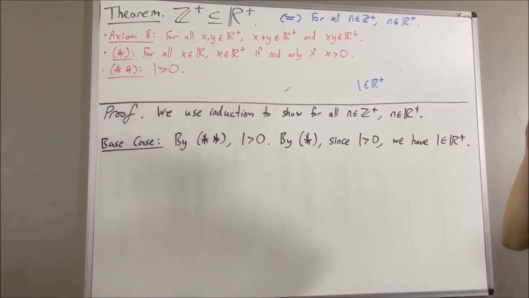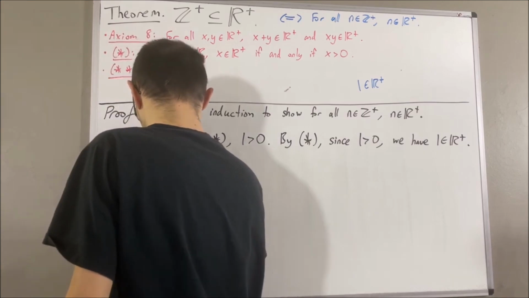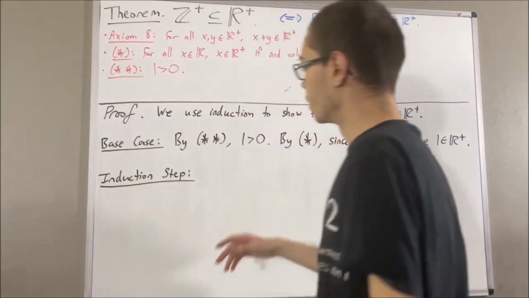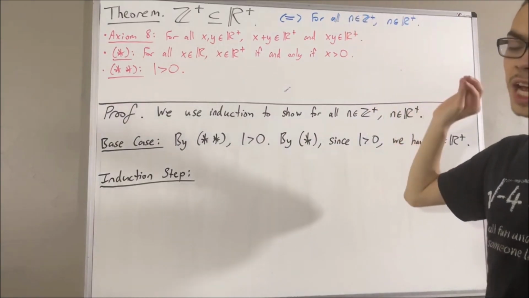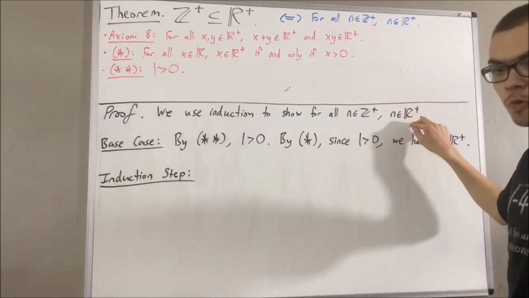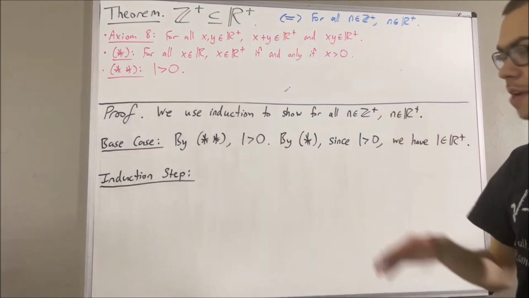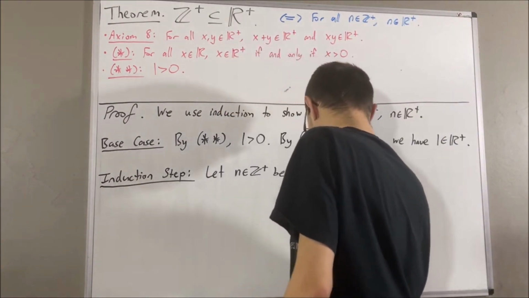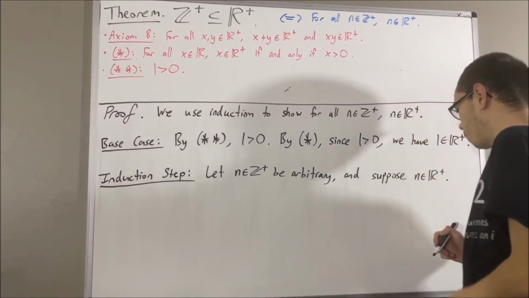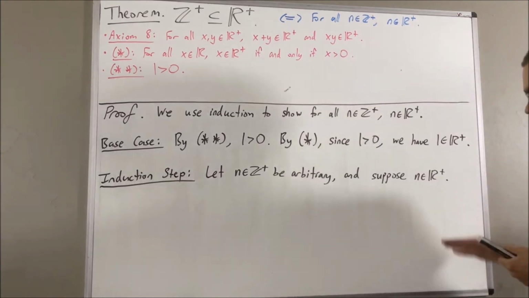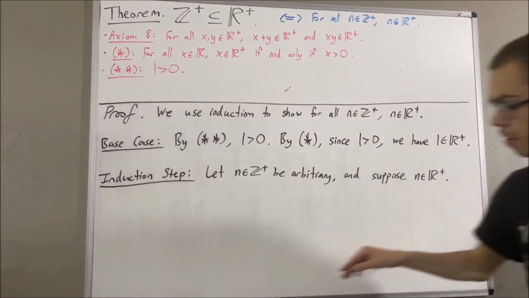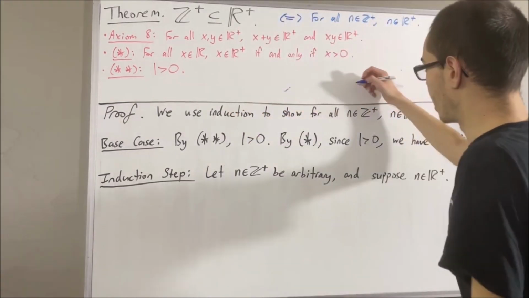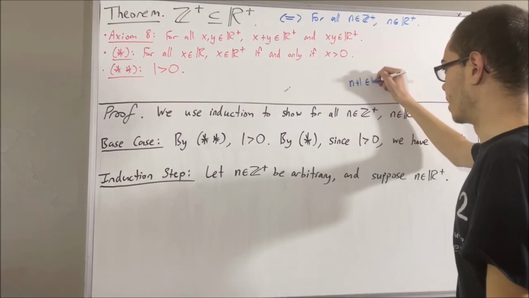Now let's move on to the induction step. In the induction step, we give ourselves an arbitrary positive integer n, and we assume that this statement is true for that arbitrary positive integer n. From here, the whole goal of the induction step is to show that this statement is also true for n plus 1. So really, we want to show that n plus 1 is a positive real number.